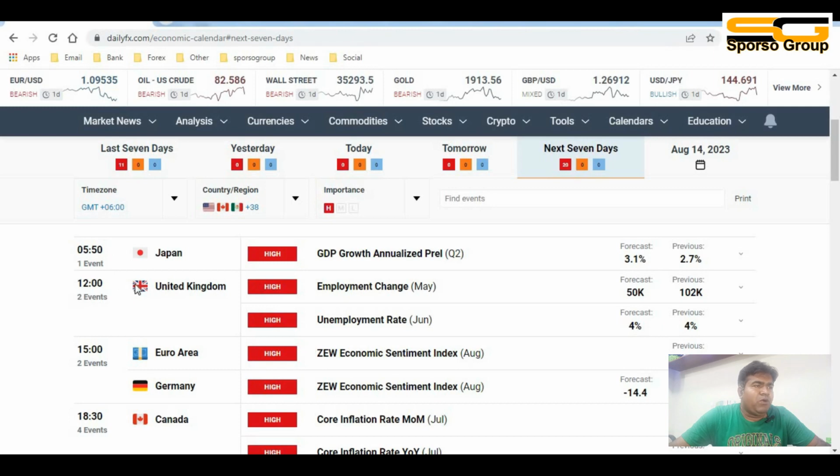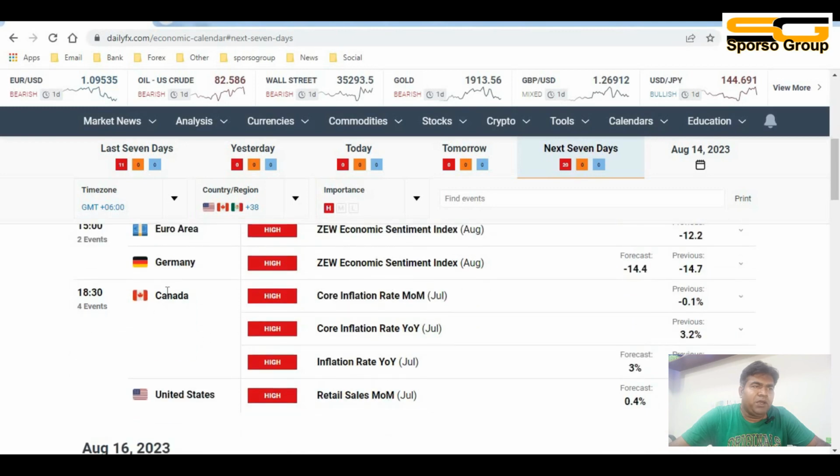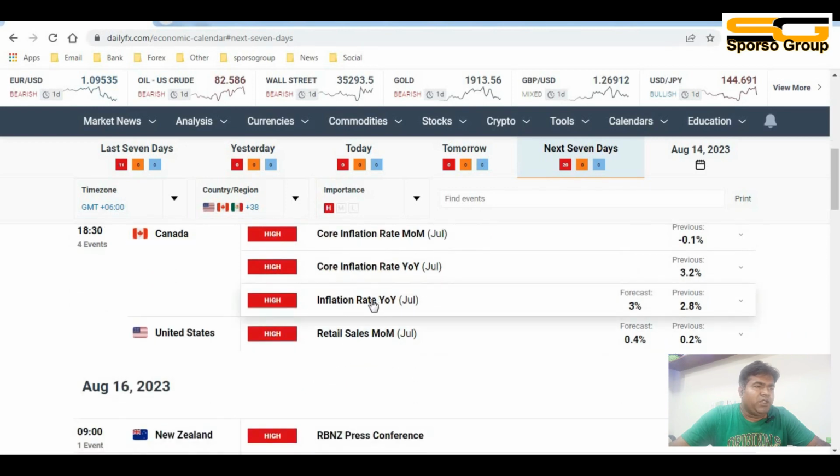Then the GBP unemployment rate and the euro ZEW economic sentiment index from Germany, and at 6:30 p.m. Bangladesh time, Canada core inflation rate and yearly inflation rate, and United States retail sales.